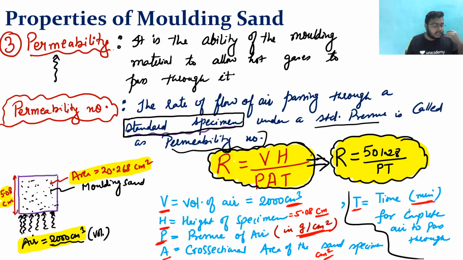So always keep this unit system in your mind, because in the GATE questions they will create blunders, right? In terms of minutes they will give the time in seconds or in hours. For example, the pressure should be in gram per centimeter square, but they will give it in Newton per meter square.